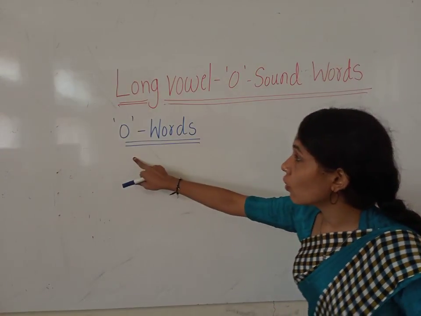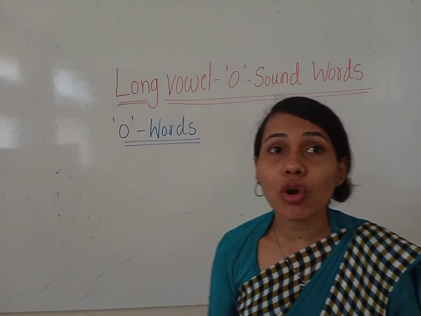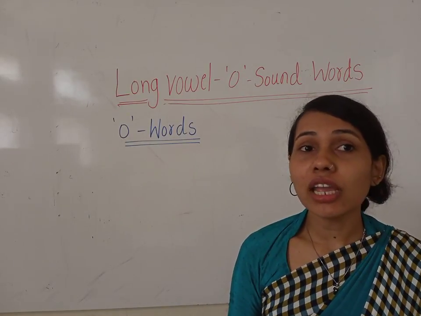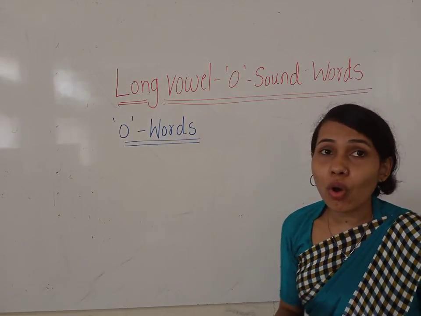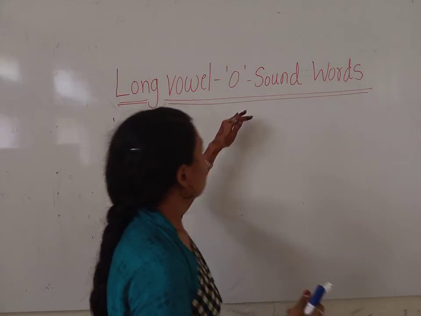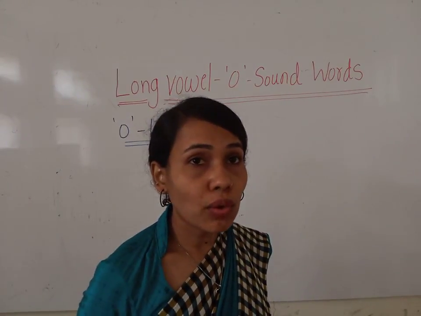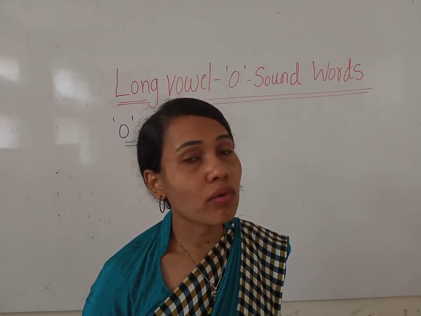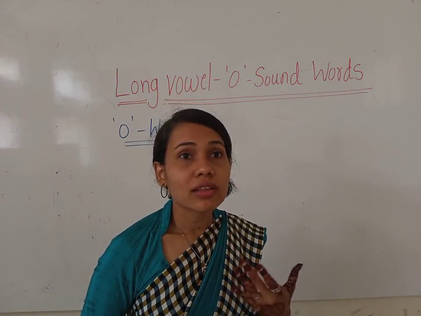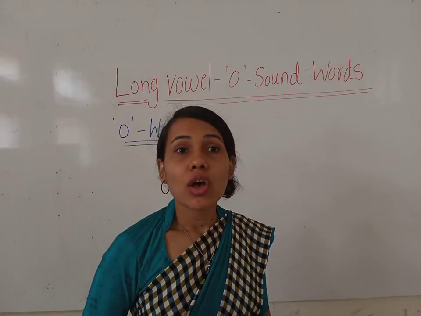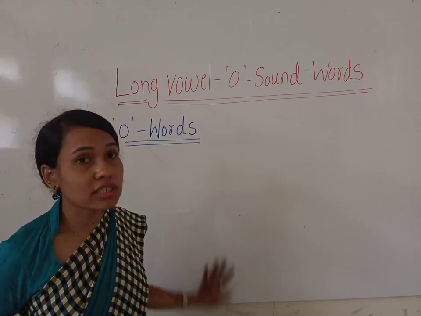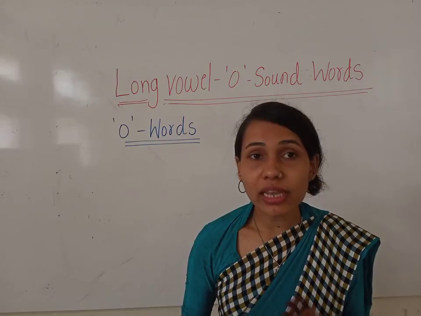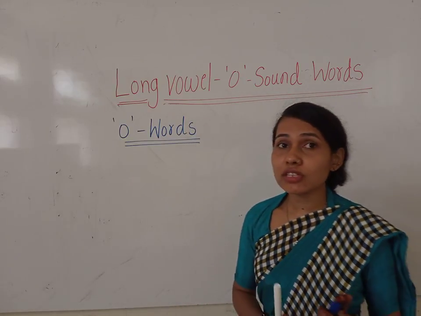Okay children, single O, what is the sound of short vowel O, children? The sound of short vowel O is O, only O. And what is the sound of long vowel O? You have to pronounce long vowel O as O. So this difference you have to remember.